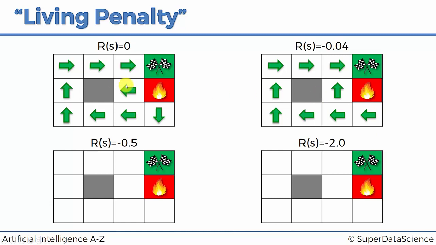So he changes his decisions in these two blocks to instead move forward and here move to the left, even though there's a risk of jumping in the fire pit, simply because now the longer he's alive, the longer he will accumulate this living penalty.